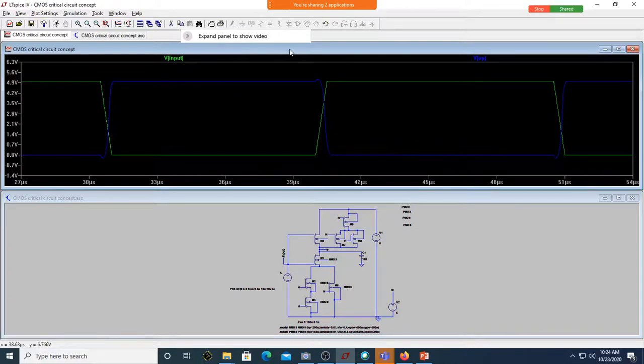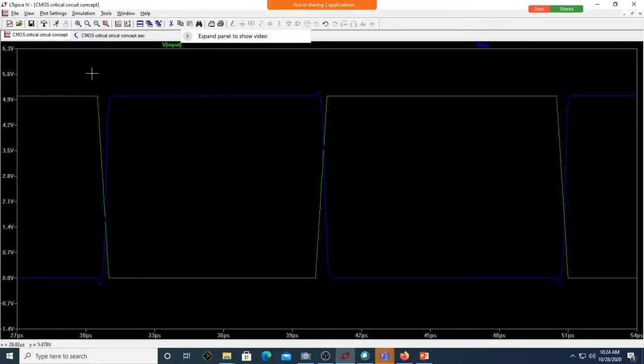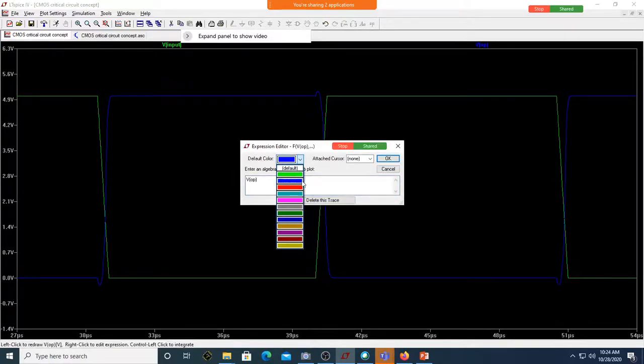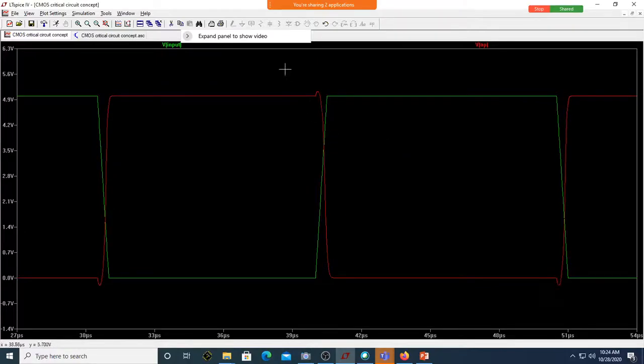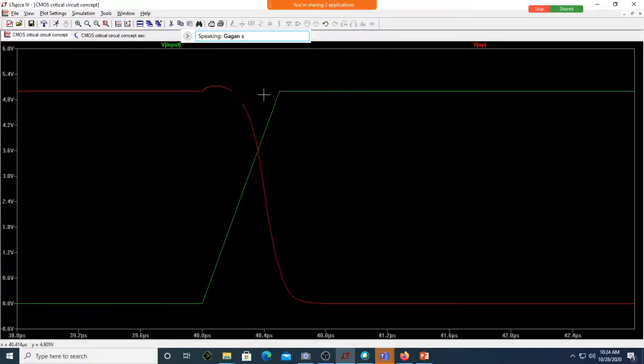Can you make out? Let me change this color to a different one. Can somebody say why there is a bump here? Yes, sir, visible, sir. Sir, maybe due to charging of all the capacitance. Control system concept?